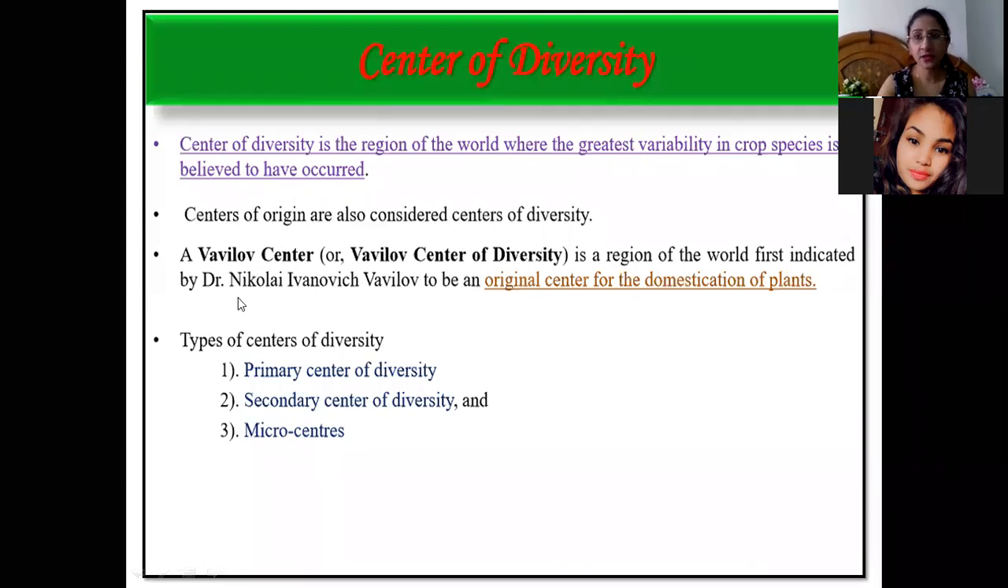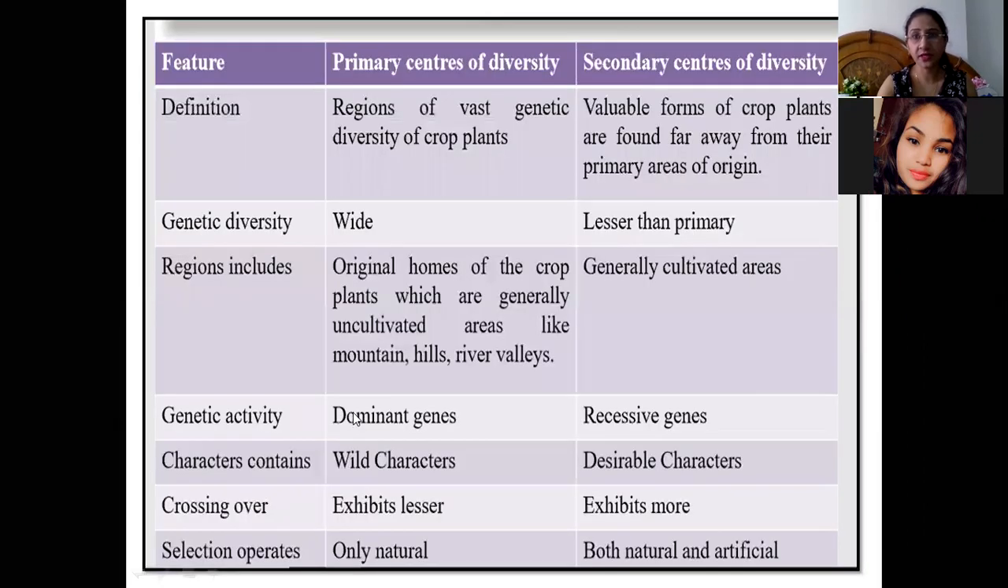And the scientist named N.I. Vavilov, his full name is Dr. Nikolai Ivanovich Vavilov. This you have to remember for general knowledge purposes. He is considered to be the originator of the concept of centers of domestication of plants. He wrote his paper in the year 1926. And the three centers we have also studied in detail.